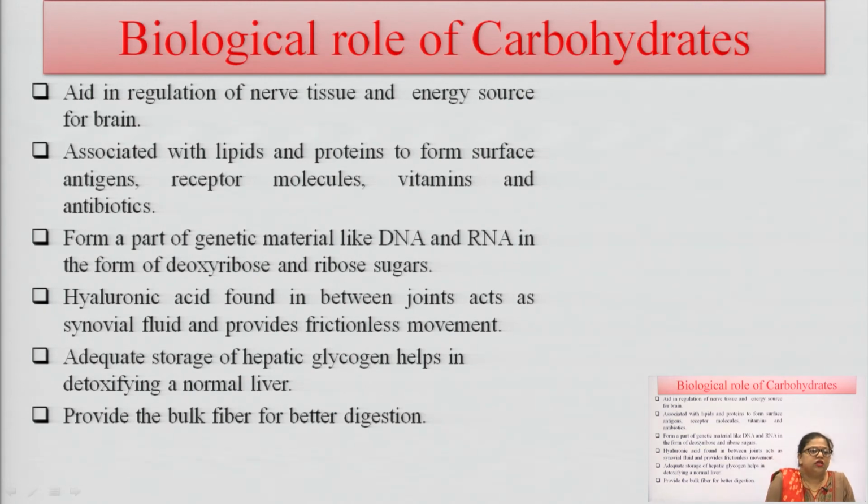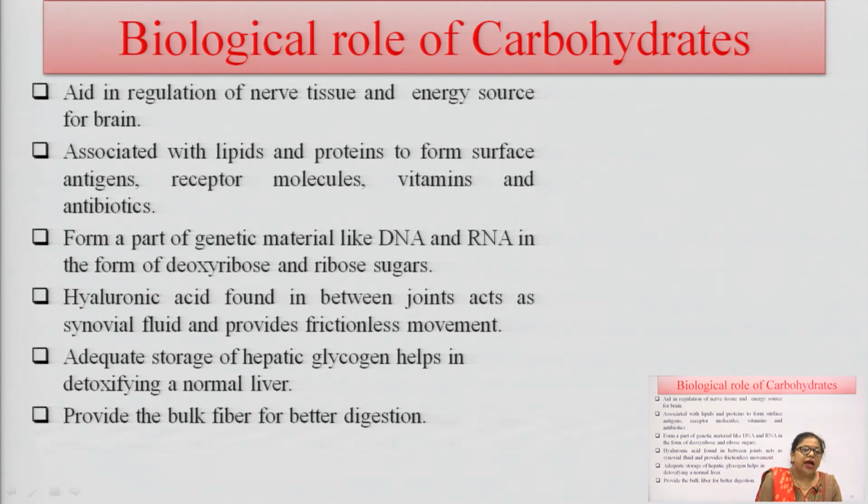The next is its importance in the formation of genetic materials like DNA and RNA in the form of deoxyribose and ribose sugar, because in glucose metabolism there is formation of ribose sugar. This ribose sugar is helpful for the formation of DNA and RNA. The next is hyaluronic acid, which is found between the joints.